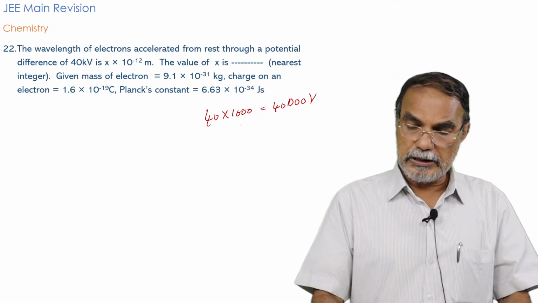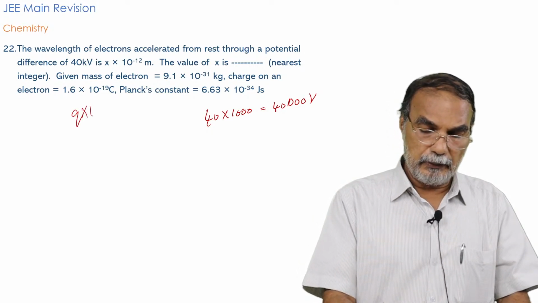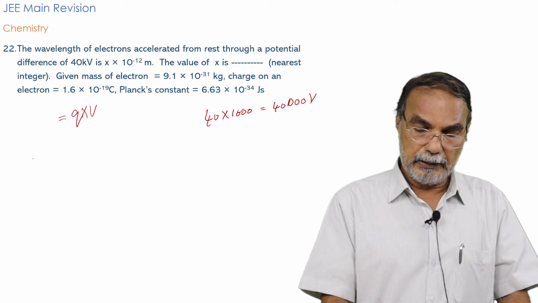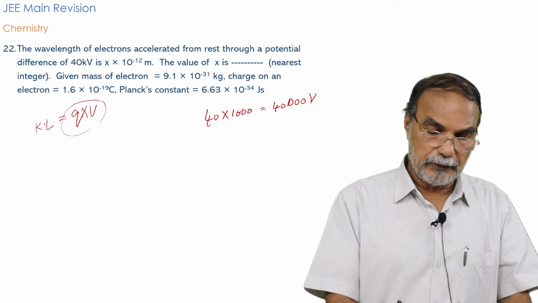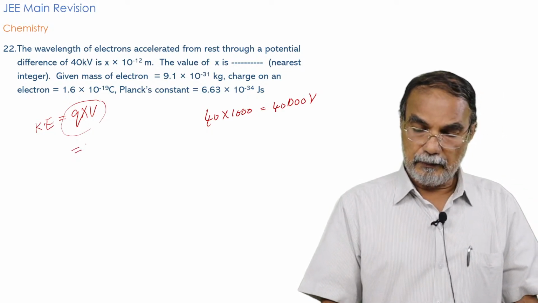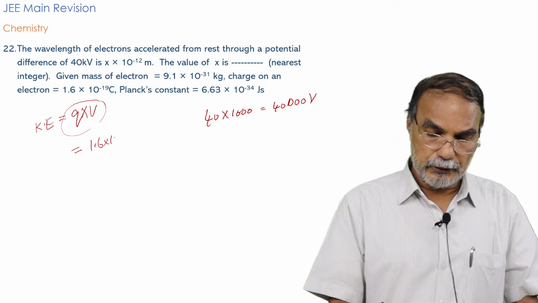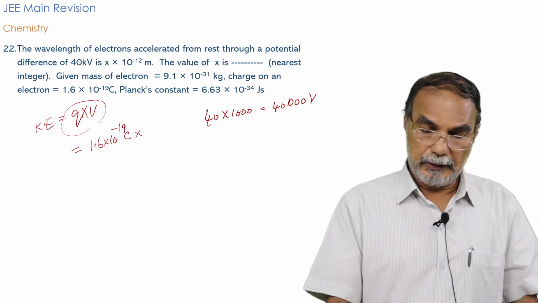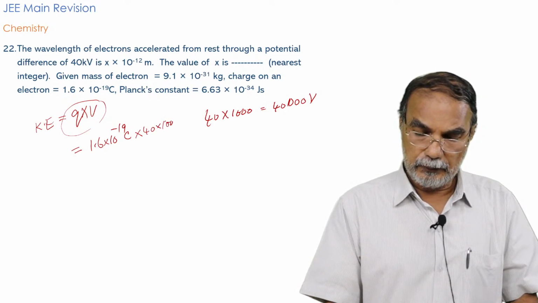If the electron charge is accelerated through a potential V volt, the kinetic energy of the electron is given by Q into V. Q is the value of the charge of electron, 1.6 into 10 raised to minus 19 coulomb, multiplied by the accelerating potential, 40 into 1000 volt.